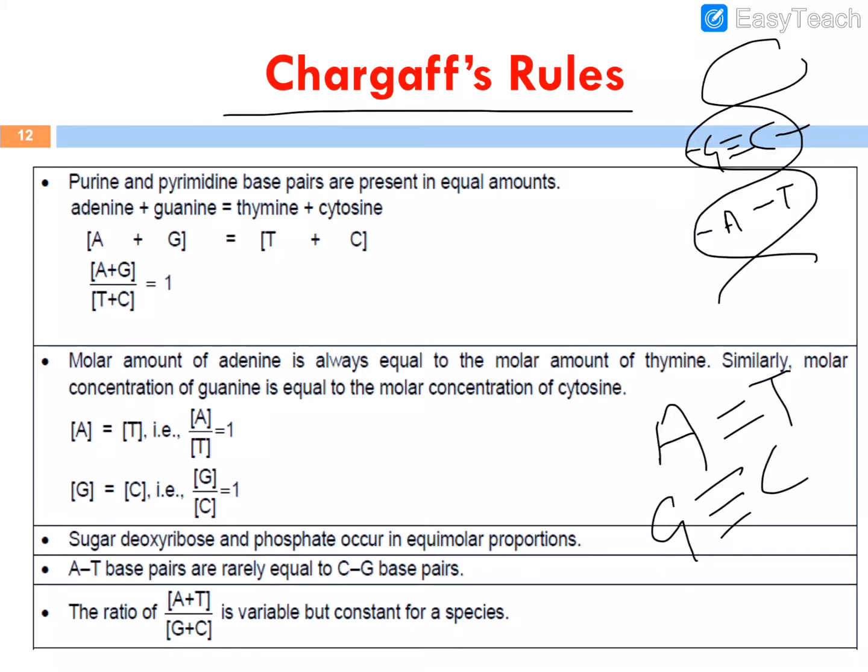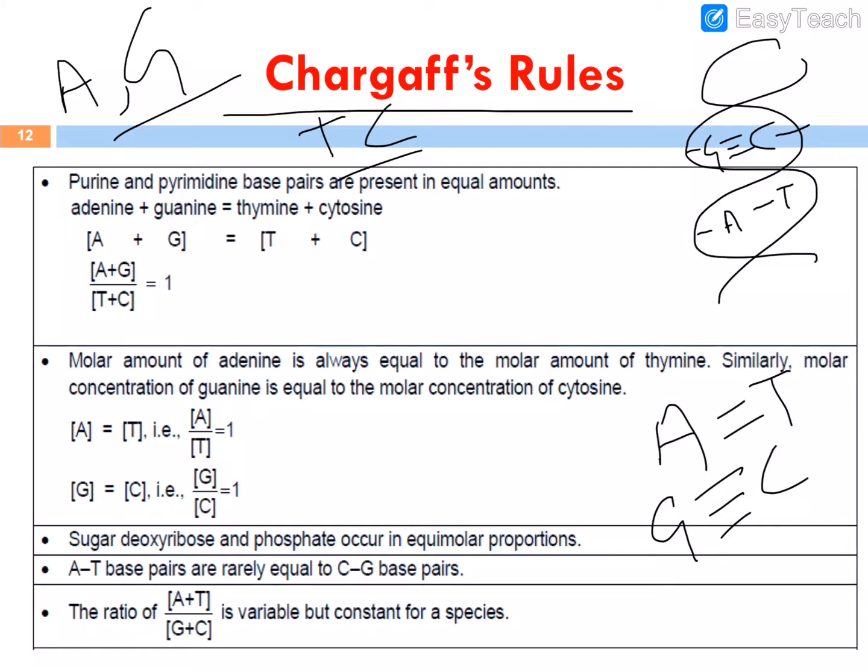Dear students, remember one thing: the purines are adenine and guanine, and the pyrimidines are thymine and cytosine. So these purines and pyrimidines are present in the same equal amount.